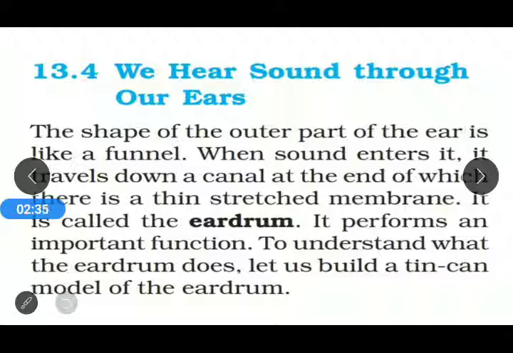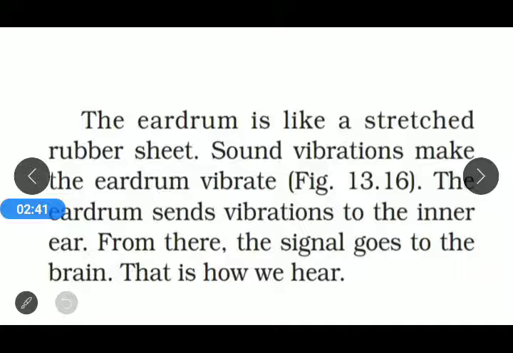It performs an important function. To understand what the eardrum does, let us do a tin can model of the eardrum. The eardrum is like a stretched rubber sheet. Sound vibrations make the eardrum vibrate. The eardrum sends the vibrations to the inner ear. From there, the signals go to the brain, and that is how we are able to hear the sound.